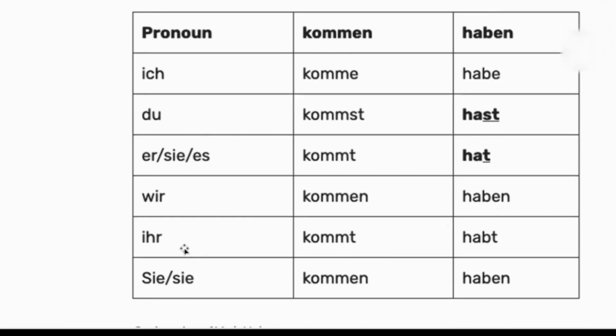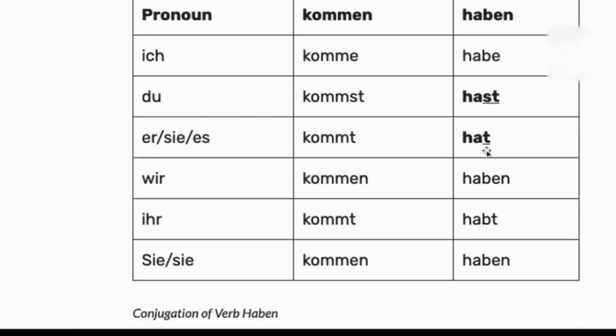Wir haben, ihr habt. Ihr habt means remove EN and place just one T. And Sie haben, they have, or maybe you have. So we can remember this conjugation just with regular verbs. The only difference is with du, er, sie, es, where we remove B, and the other conjugation is similar.